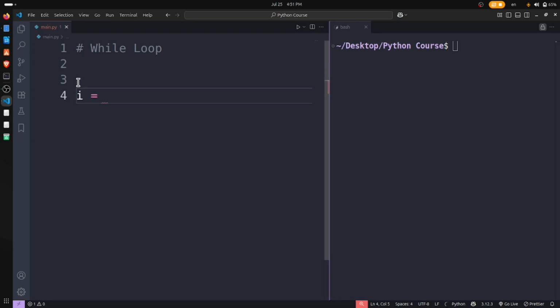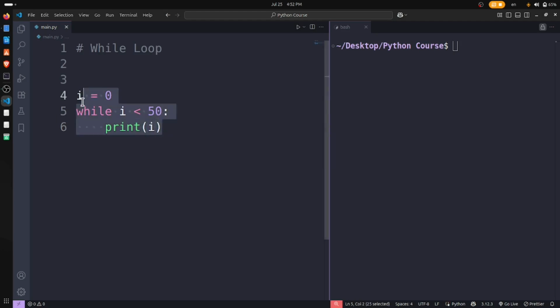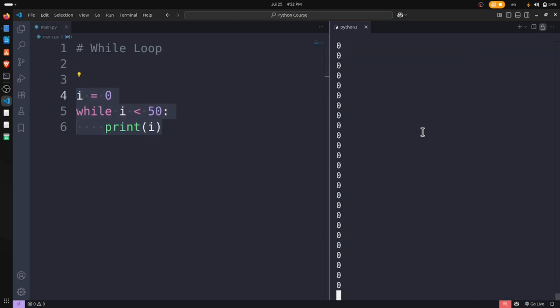I want to have a variable i starting from 0, while i is lesser than 50, print i. It is as simple as this. Now let's see what it shows.